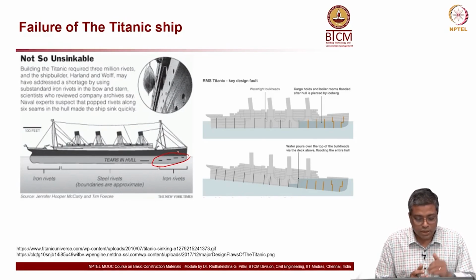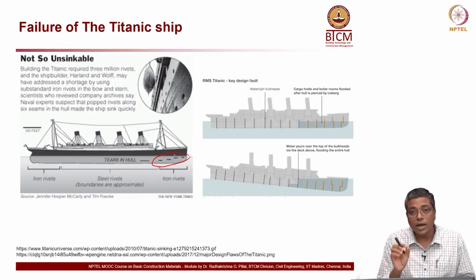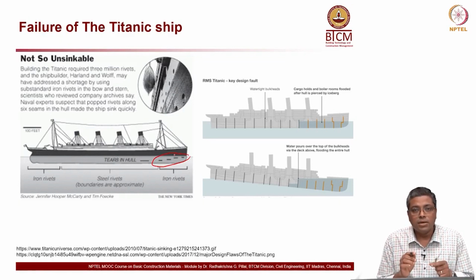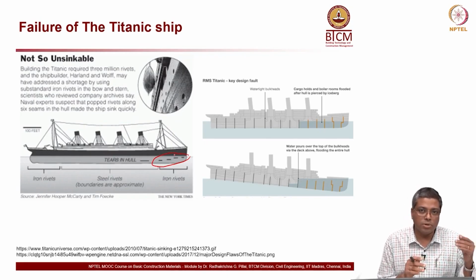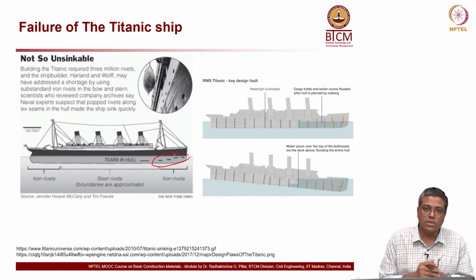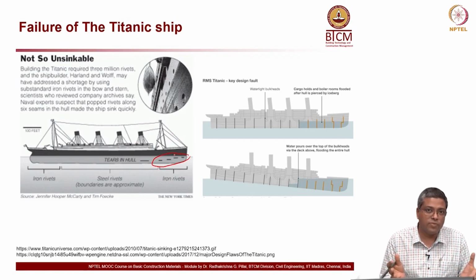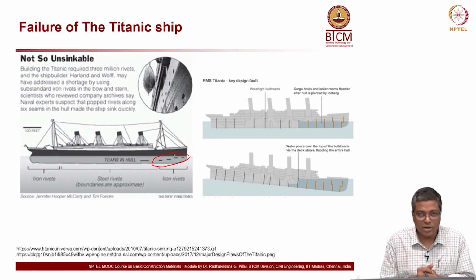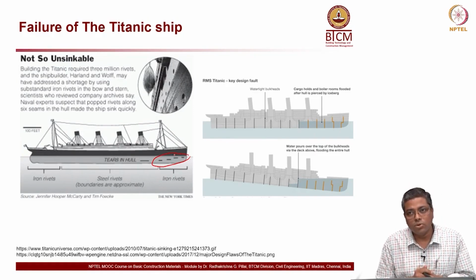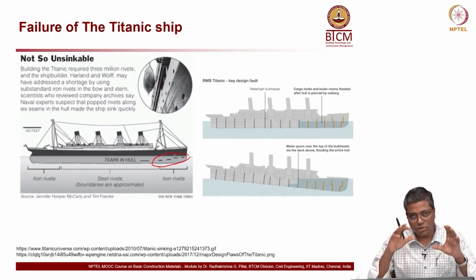You can pause a bit and then read the story, but the main concept here which I am trying to say is that iron rivets or poor quality rivets were used, and when they hit the iceberg, there are different theories on this, but one theory is that this material behaved in a brittle manner and led to the complete failure of the rivets, which further led to the collapse or the sinking of the ship.